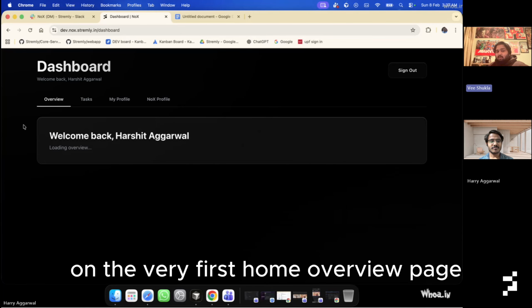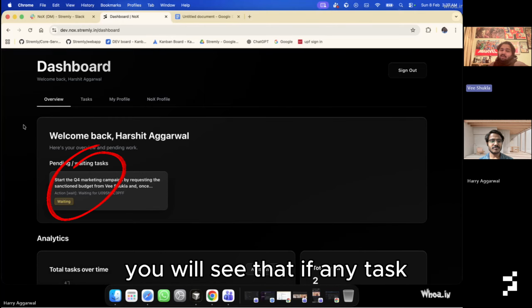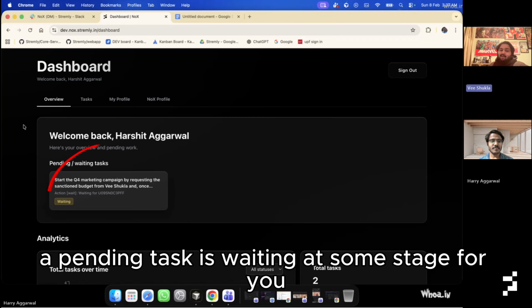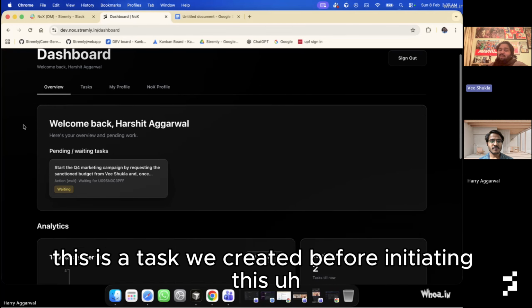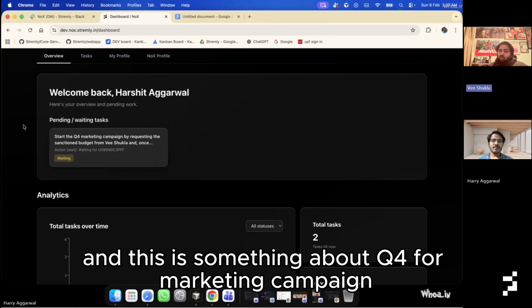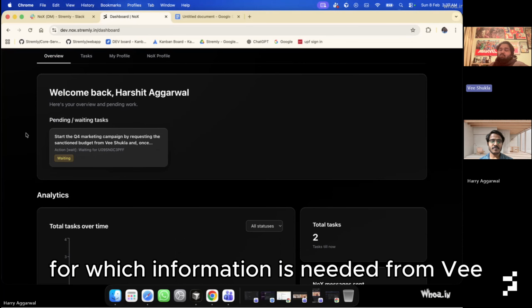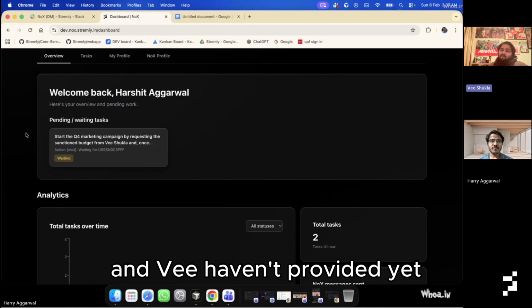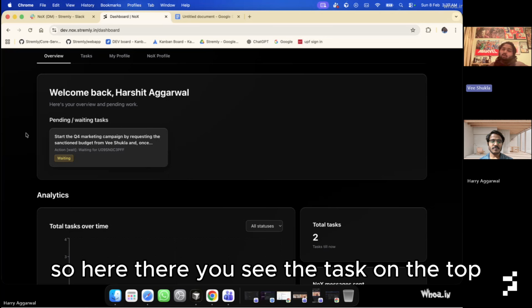On the very first home overview page, you will see if any task, a pending task, is waiting at some stage for you. Here you can see a task we created before initiating this whole session. This is something about a Q4 marketing campaign for which information is needed from V, and we haven't provided it yet. So there you see the task on the top.